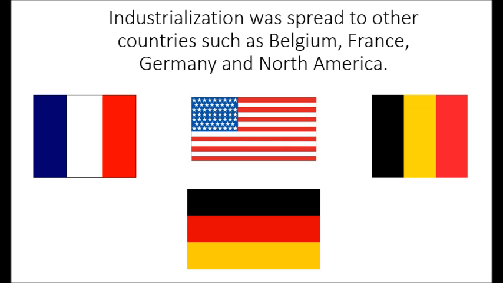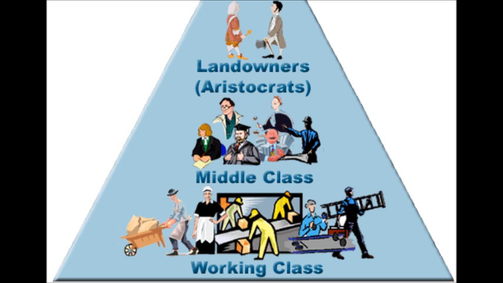Eventually, these ideas and inventions were diffused to other places like Belgium, France, Germany, and especially North America. The Americas had a direct influence from Britain, primarily because Britain used to have colonies there. As a result of the Industrial Revolution, many social changes took place and also new methods of transportation were used.